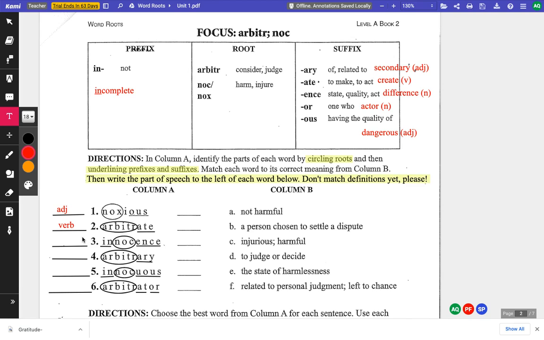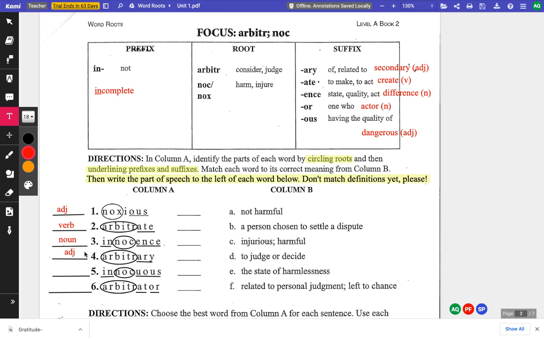Innocence has the same suffix as difference. It is a noun, innocence. Someone can have innocence, they can lose their innocence. Innocence is something that you have. Even though you can't touch it, it is still a noun. Arbitrary ends with ARY, like secondary. That means it is an adjective.